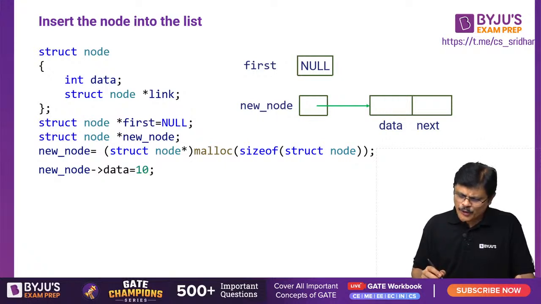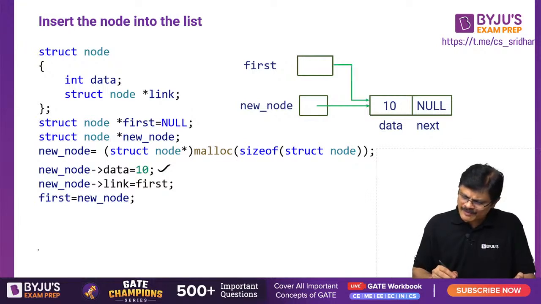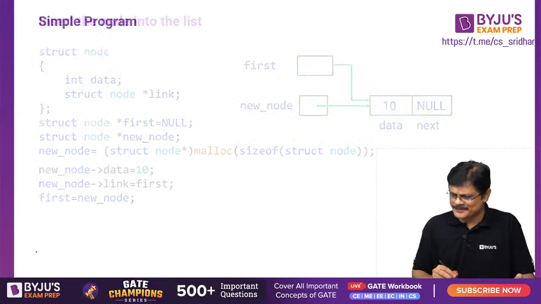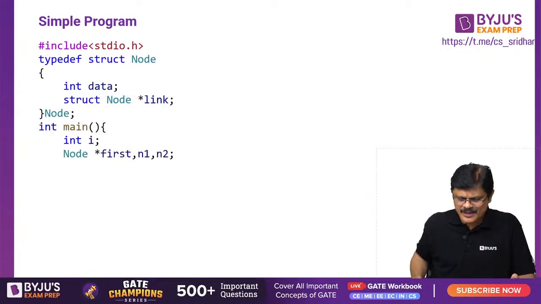So what is that? New node data is 10, new node link is first, and first is equal to new node. So what happens? New node data is 10 is done, then new node link is null. First means null only, null it will happen. Then first is equal to new node, my dear friends. So this is what happens, my dear friends. So this is a simple program to create a node.